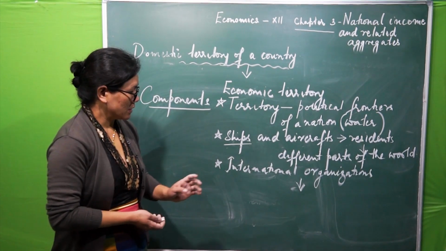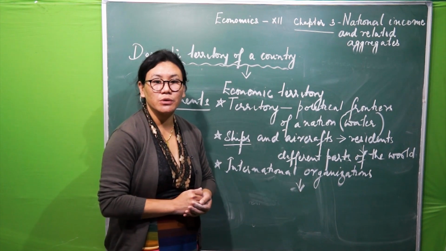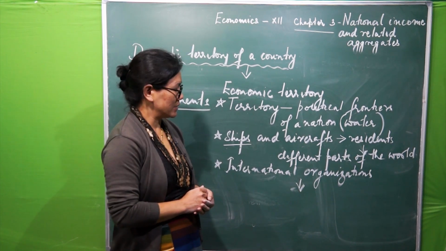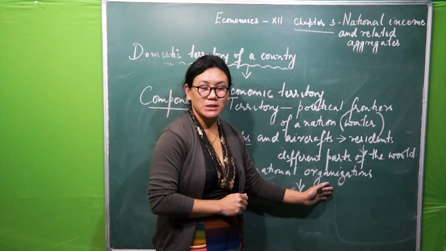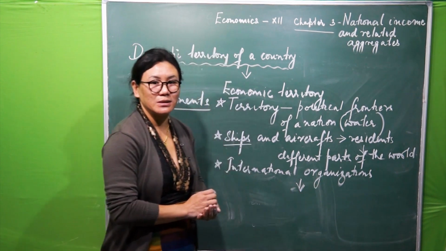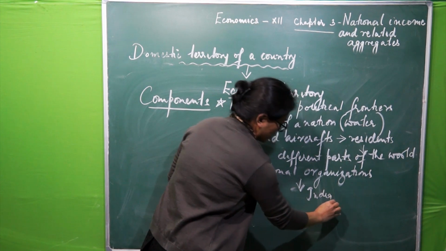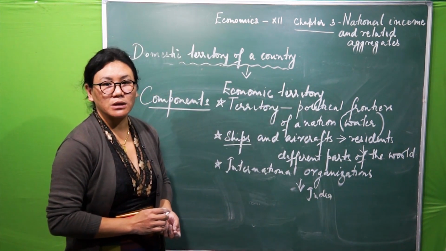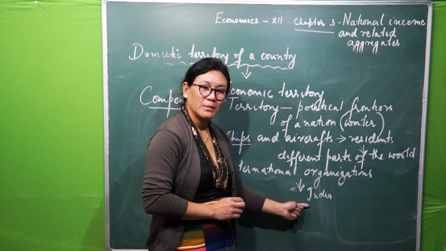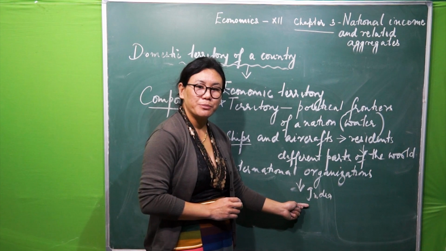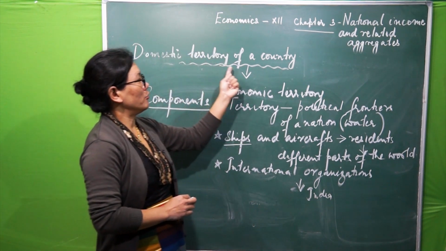The third one is regarding international organization. WHO, UNO are examples of international organizations. If such international organizations are located in, say for example, India, or we can say within the geographical boundaries of this country, then it will not be part of the domestic territory of India.